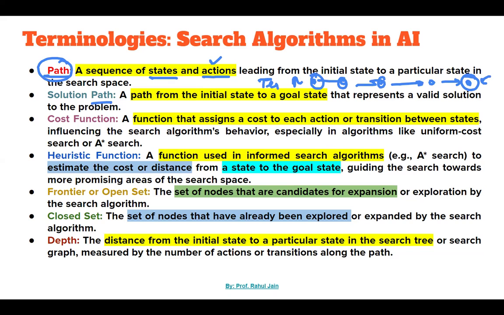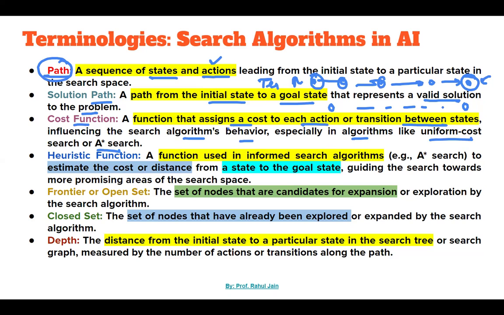Solution path: a path from the initial state to the goal state. Whatever path we have from the initial state to the goal state is a solution path that represents valid solutions to the problem, right? Cost function: a function that assigns a cost to each action or transition between states. It influences the search algorithm's behavior, especially in algorithms like uniform cost search or A star search.